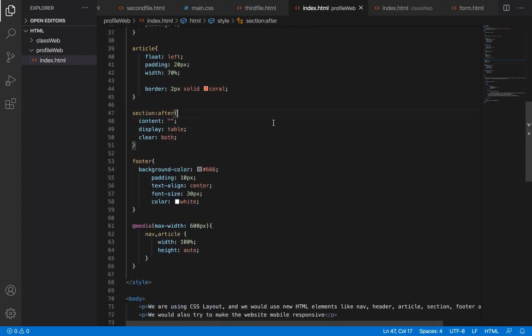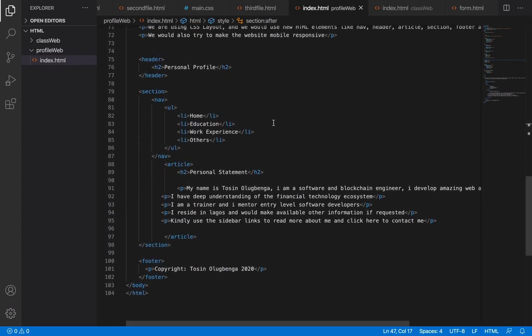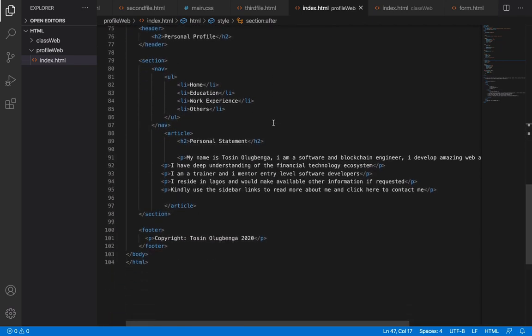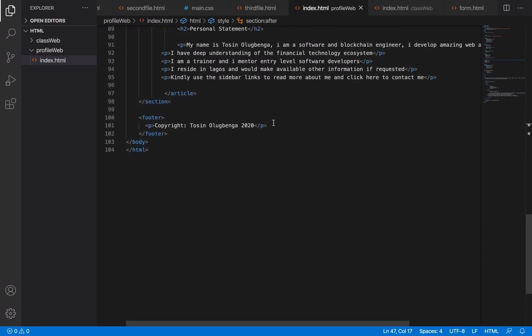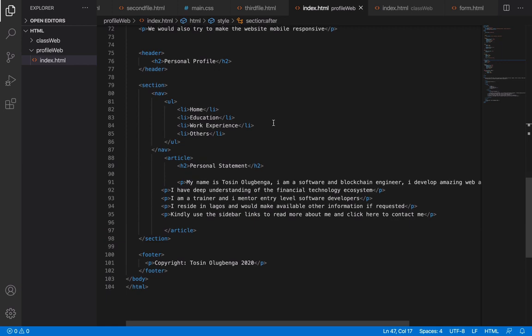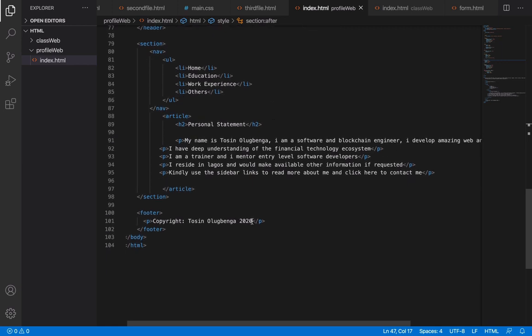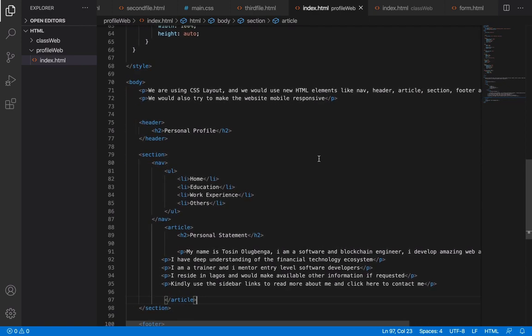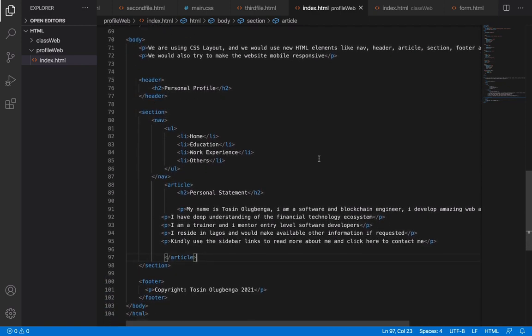So once again, don't forget, we are on the profile web, the project we are building: a personal profile website where we will put our personal information so that people can know about us. Here I'm going to change it to 2021 since we're in 2021 now. Okay, so that is what we need to do.